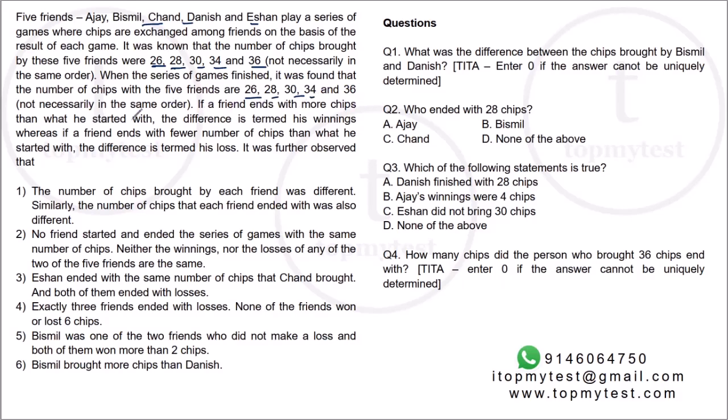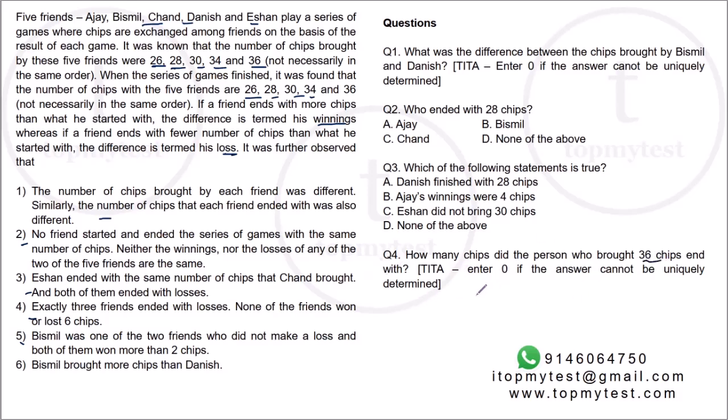If a friend ends with more chips than what he started with, the difference is called the winning, whereas if the friend ends with fewer chips than what he started with, the difference is termed a loss. It was further observed that the number of chips brought by each friend was different, and the number of chips each friend ended with was also different. Then you have been given certain rules on how to distribute the chips, and the questions are: what is the difference between the chips brought by Bismil and Danish, who ended with 28 chips? And if the following is true, how many chips did the person who brought 36 chips end with?